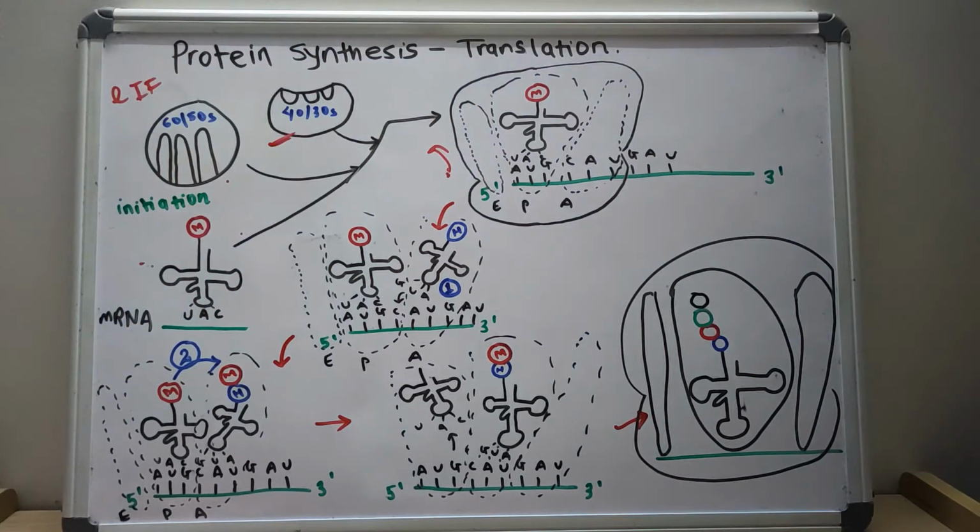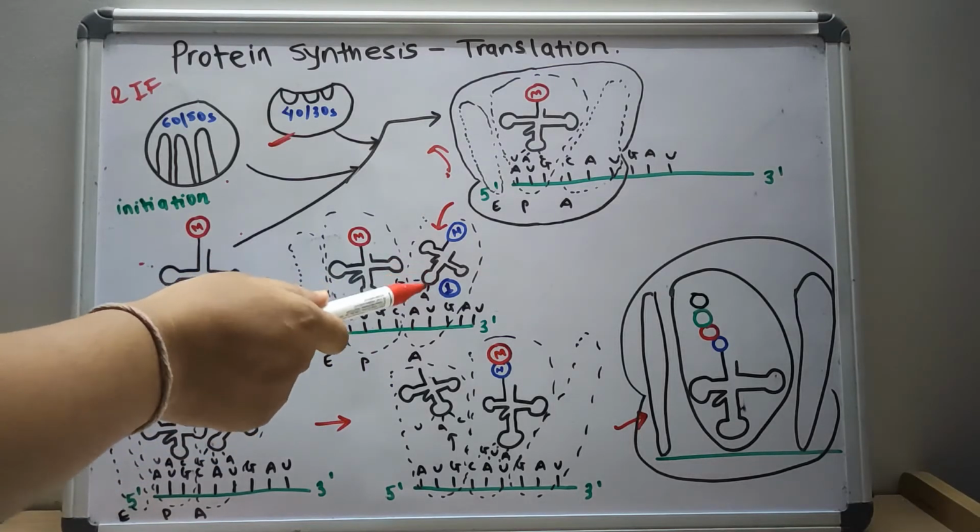This whole process requires GTP, and you should know that GTP is required for the tRNA gripping and ATP is required for the tRNA activation, that is charging. So that is the initiation of translation. Now let us move to the elongation of translation.